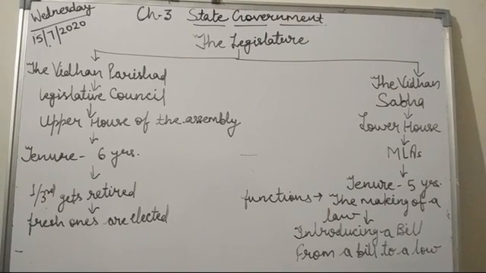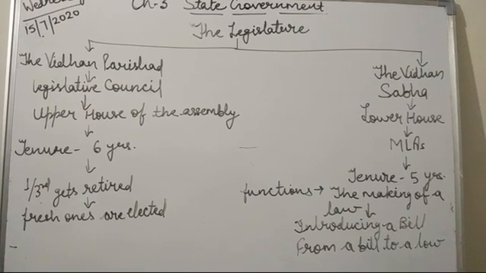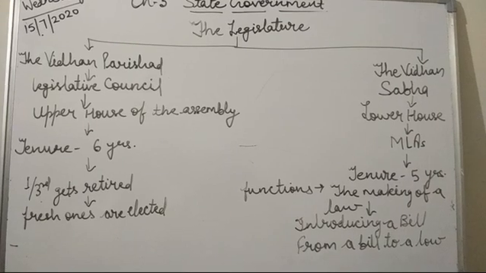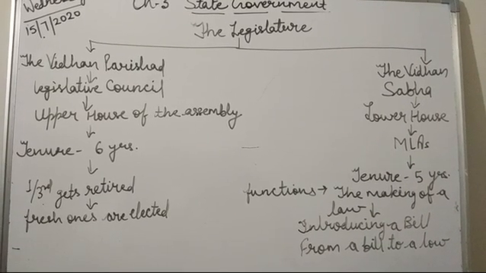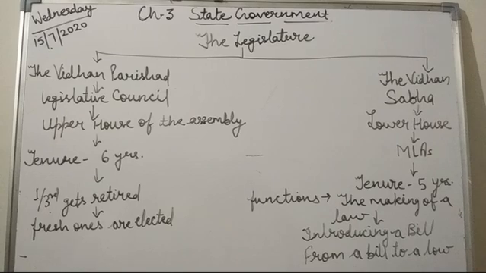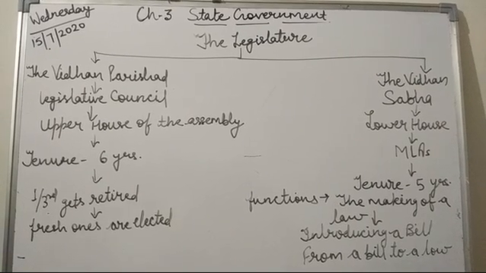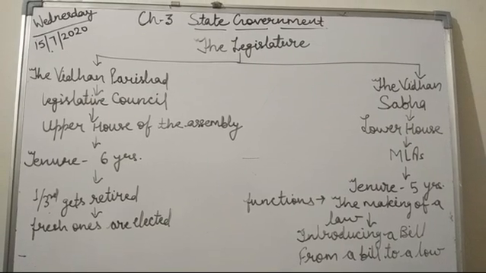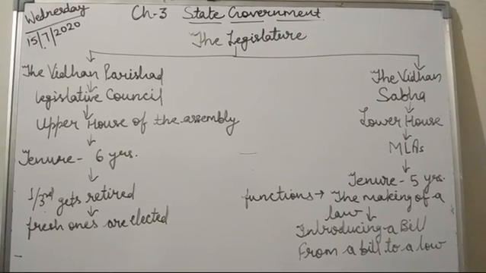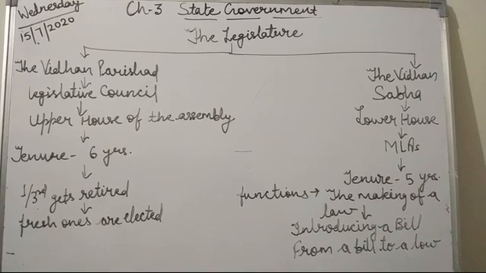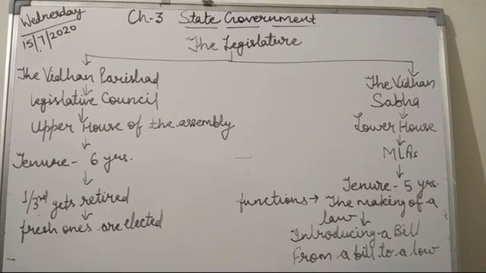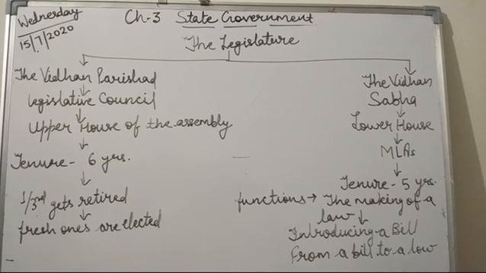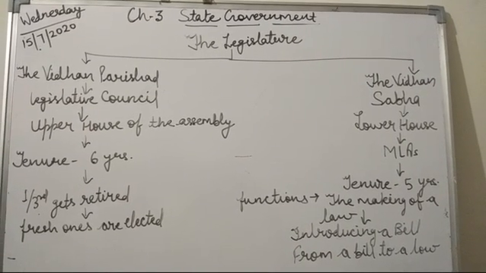Now let's talk about the functions of the Vidhan Sabha. The Vidhan Sabha is a law making body and also presents the budget. The laws are made for those subjects which fall under the state list, as there are 3 lists: state, central and concurrent list. The state list covers subjects like local importance, agriculture, trade and commerce and education. The prime function of the Vidhan Sabha is making laws. So how does it make a law?